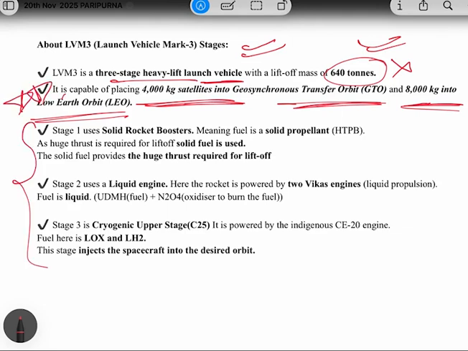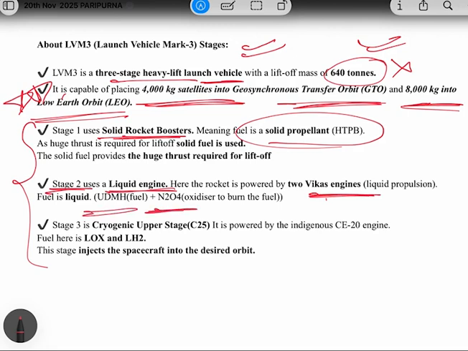Now, three stages are there in this rocket. So one important thing you have to remember is the first stage uses solid rocket boosters, means the fuel is a solid propellant. Okay. Now, the second stage uses a liquid engine. Okay, so the rocket is powered by two Vikas engines, and the fuel used is UDMH and N2O4. So UDMH is the fuel, and N2O4 is the oxidizer. Okay, so UDMH is basically unsymmetrical dimethyl hydrazine, and N2O4 is dinitrogen tetraoxide.